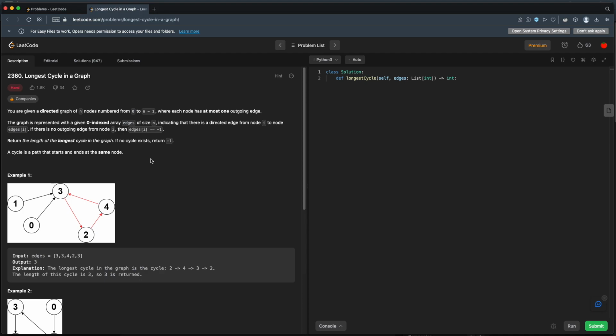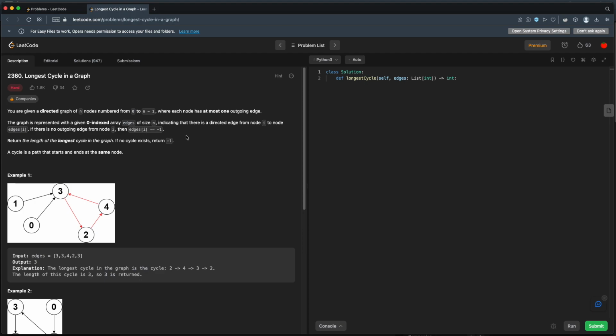We have some graph. Every node in the graph has at most one outgoing edge. If we ever reach an edge that's -1, the graph ends. Otherwise, we're looking for cycles. And looking at this diagram here, we can see that we can have multiple nodes that point to the same node, but any given node can only point to one other node. And that's why we have this array edges that's just got one value.